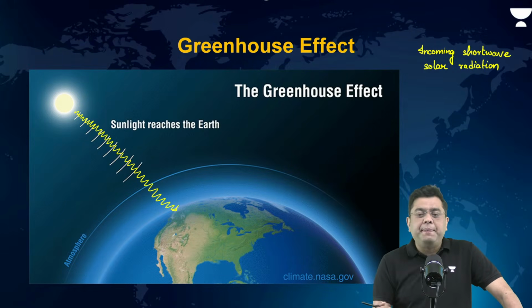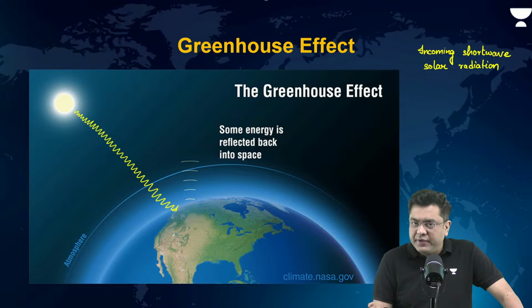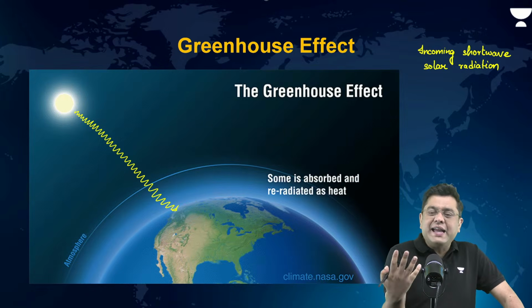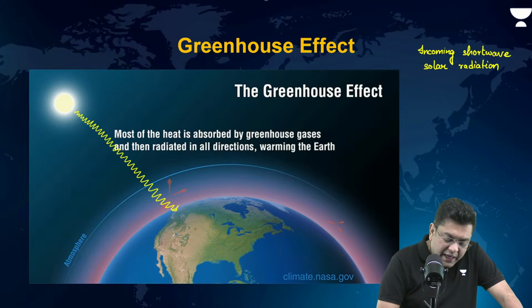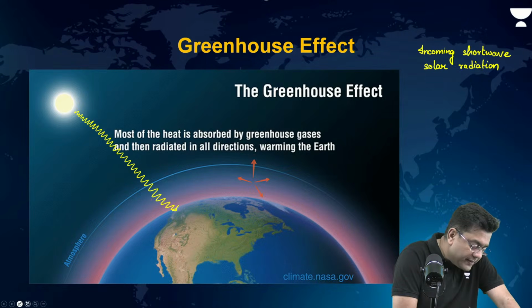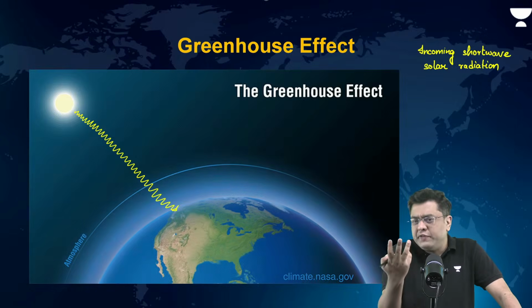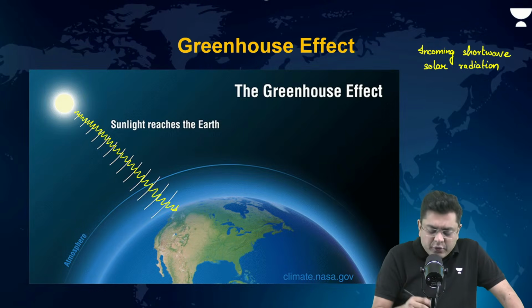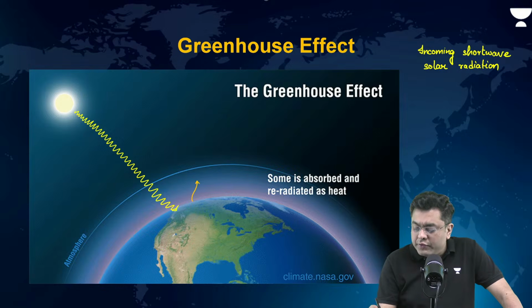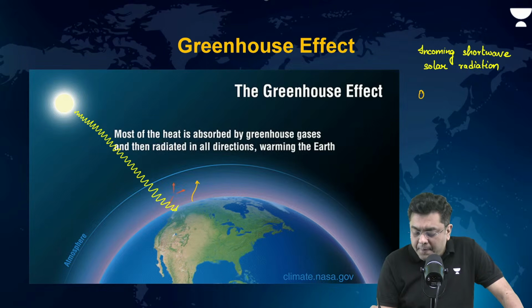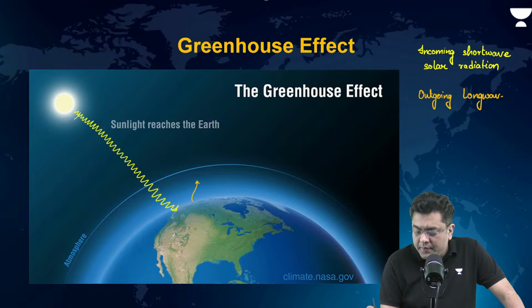Now it heats up the planet. It heats the planet's surface. The surface then again starts behaving like a hot object. Then the planet starts radiating its own heat, but of lower energy. Obviously, planet Earth will have lower energy as compared to the sun. It will radiate its own heat with a lower energy, what is known as outgoing long wave terrestrial radiation. Terrestrial radiation.